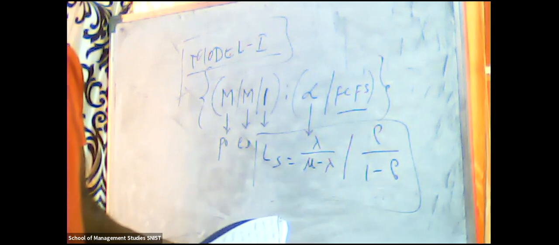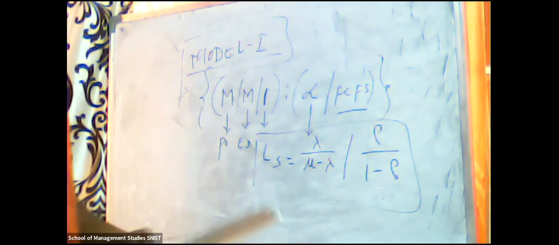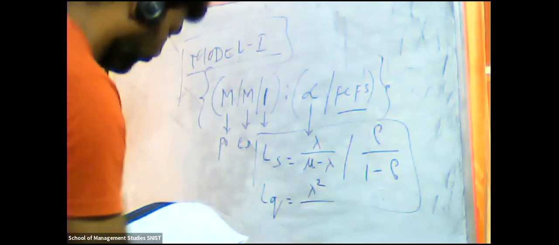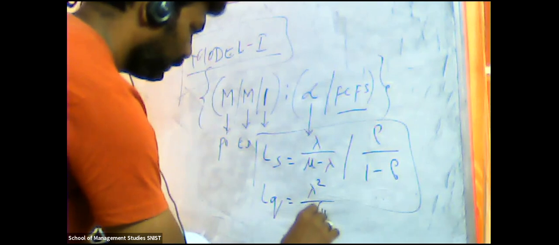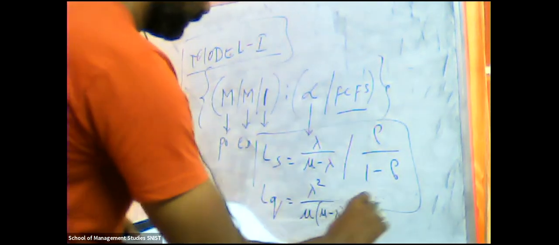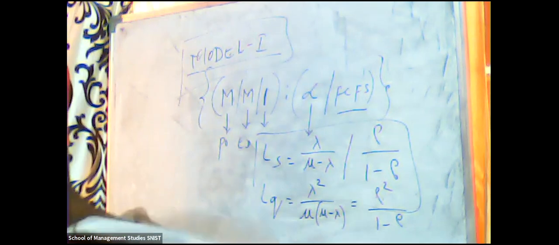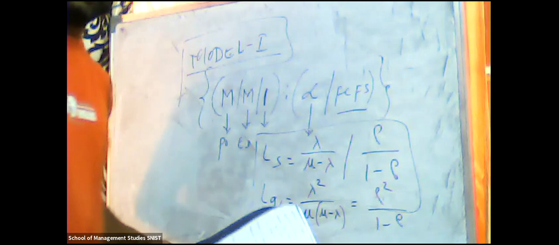That's it. Okay, so expected number of customers in the queue, which is LQ, equals lambda squared divided by mu into mu minus lambda. It is rewritten again as rho squared divided by 1 minus rho. I have already mentioned all these things, right? I have sent you the material. Please check that material. You have to learn all these things.